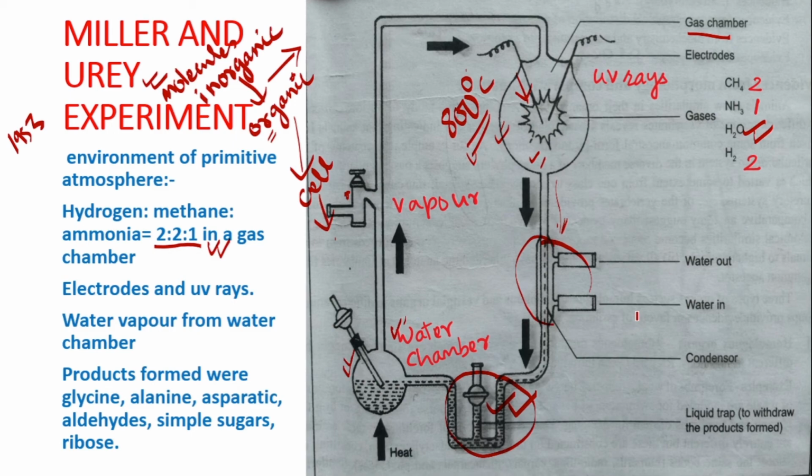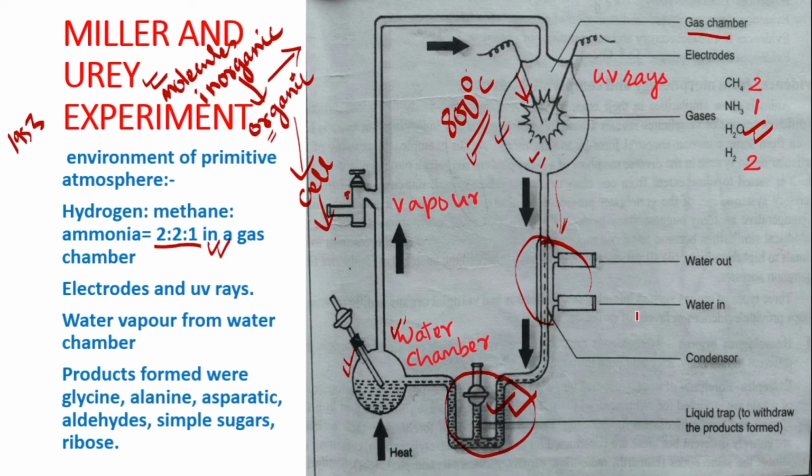These are simple amino acids. Besides this, other organic compounds were formed: aldehydes, simple sugars, and ribose. All these are organic molecules.